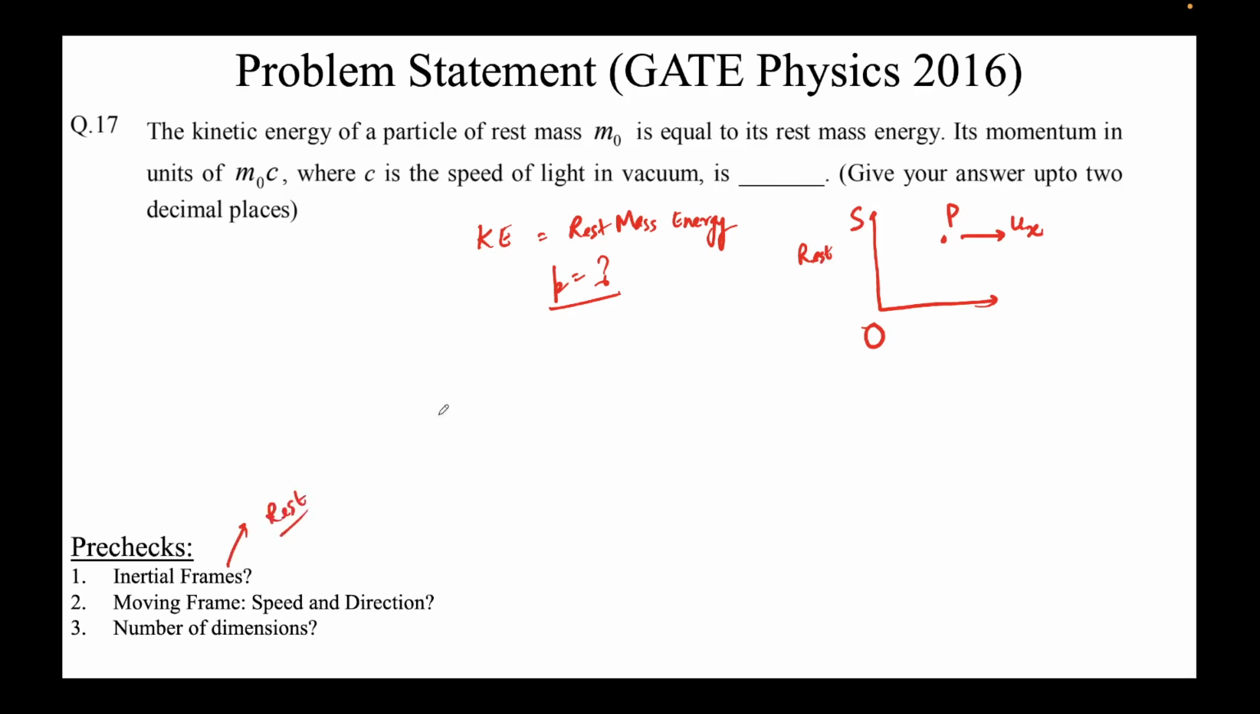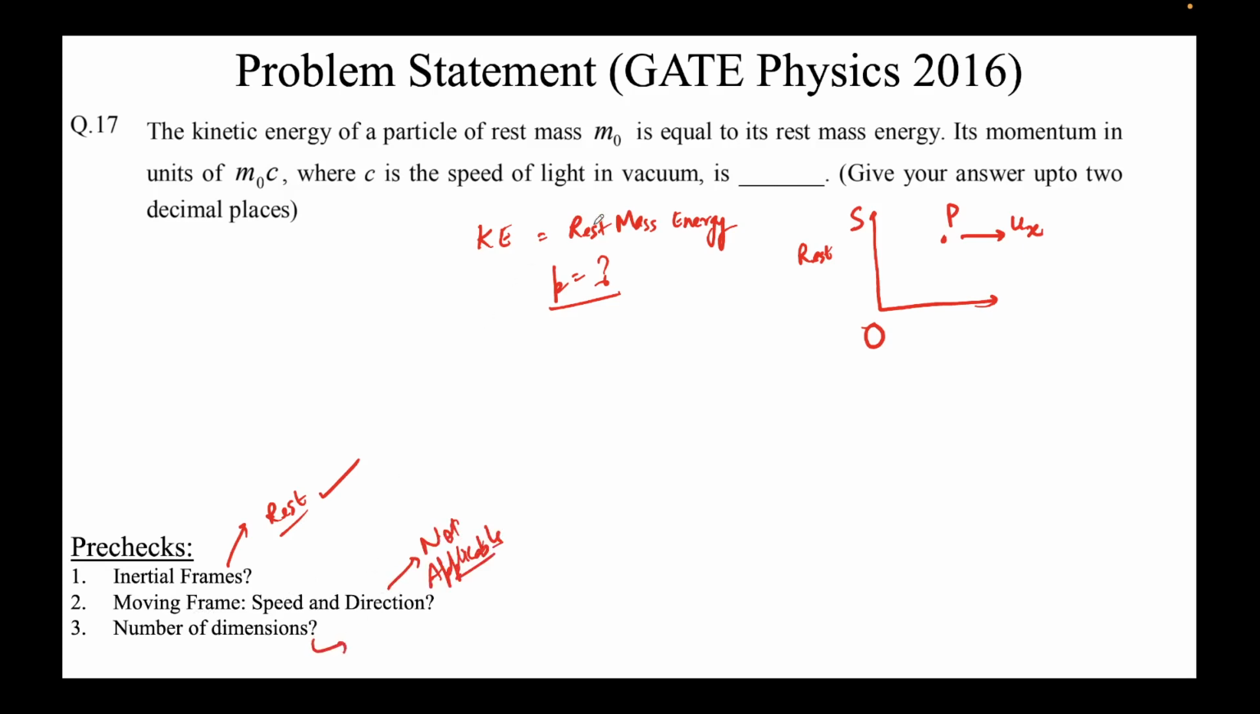And since this is at rest, this means it is inertial. So this is correct. There's no S prime frame in this case. If there were any S prime frame, which we'll see in other questions, then we'll introduce it. But here there is only one frame. So next question is, in case of a moving frame, what is the speed and direction? This is not applicable in this case, because there is literally only one frame which is at rest, right?